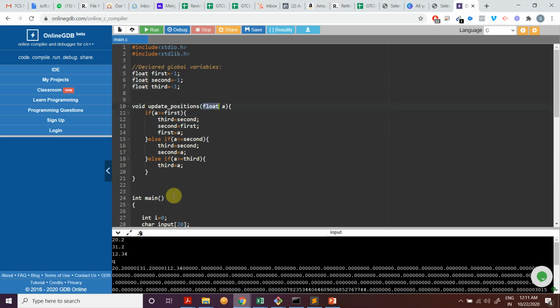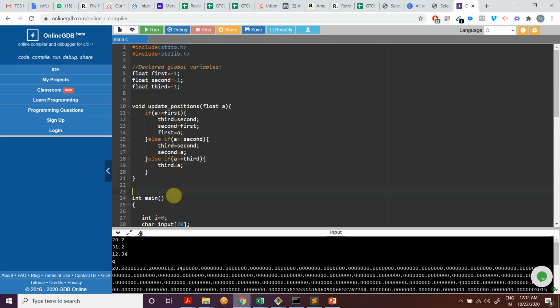We are taking one value, we call it A, that's a new input that has been entered. If this value is greater than or equals to first, then as I said, the second is pushed to third, the initial first is pushed to second, and the new first becomes this value. If this value is not greater than first but is greater than or equals to second, then the second is pushed to third, and the initial second is replaced with the new value. And if A is greater than or equals to third, then third is replaced with A, right?